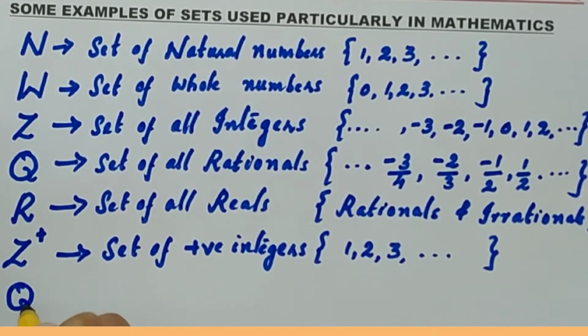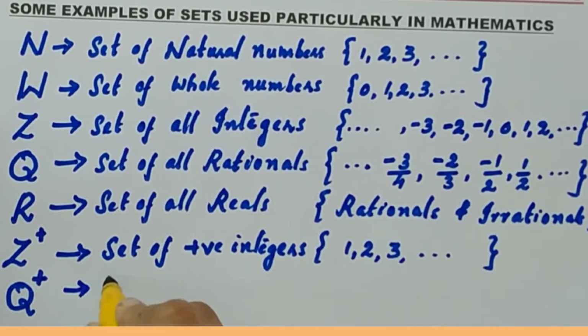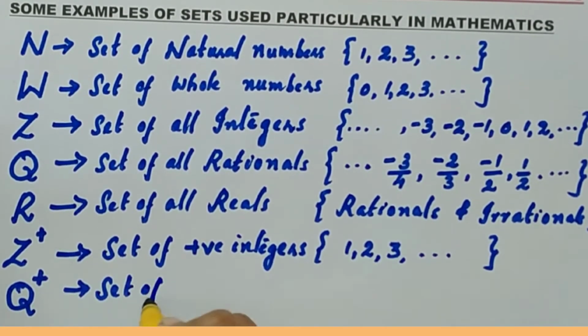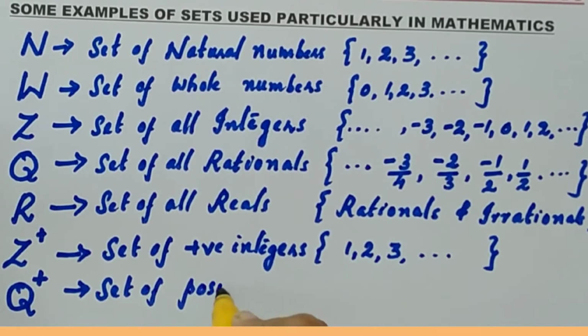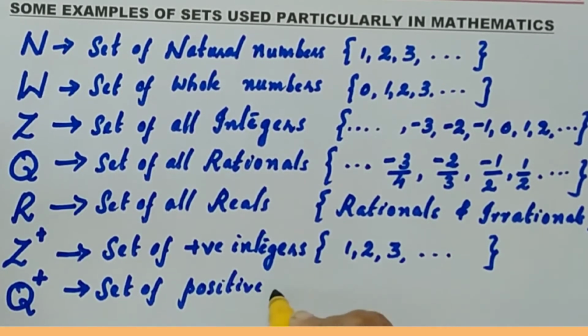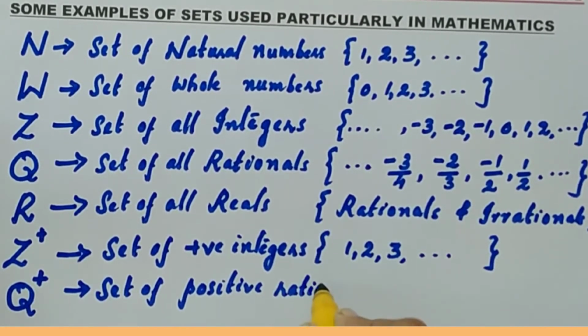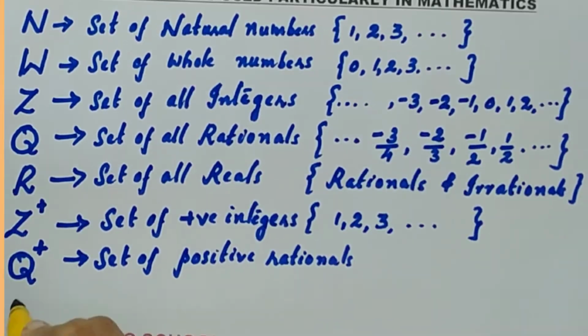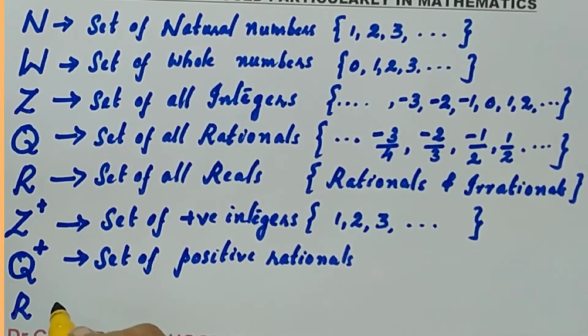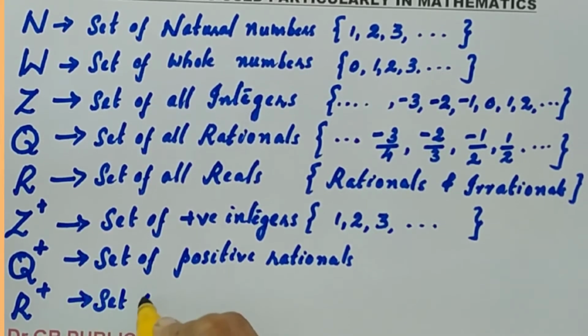In the same way, Q is the set of rationals. If I write Q plus, it will be the set of positive rationals only. And the same way, R is known as the set of reals, so R plus represents the set of positive real numbers.